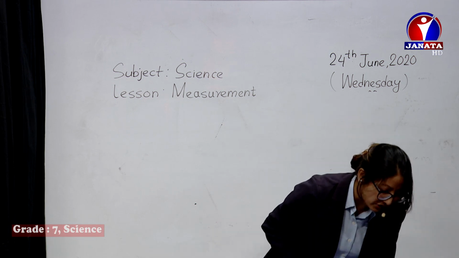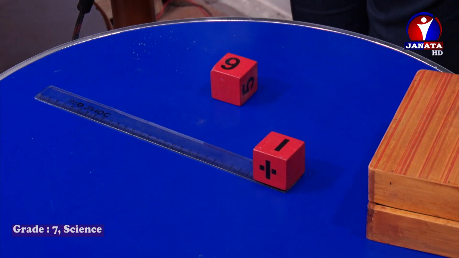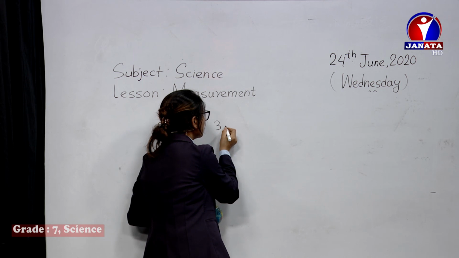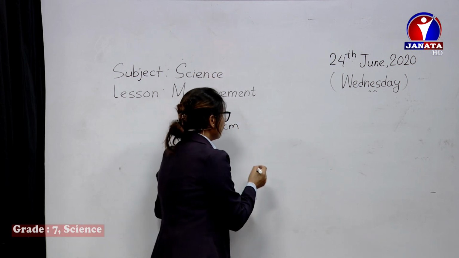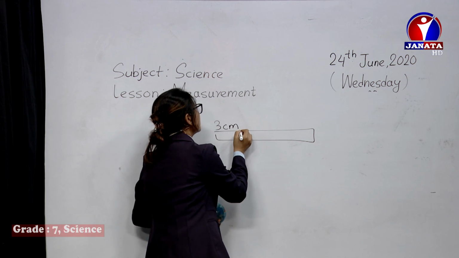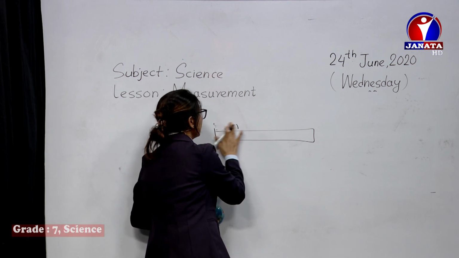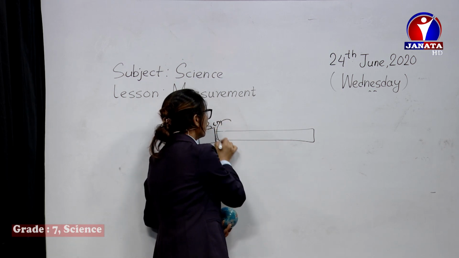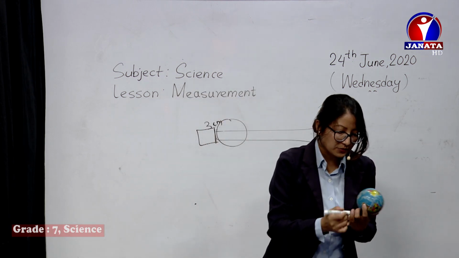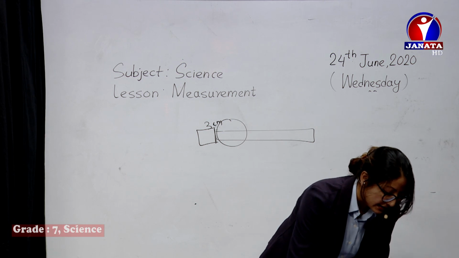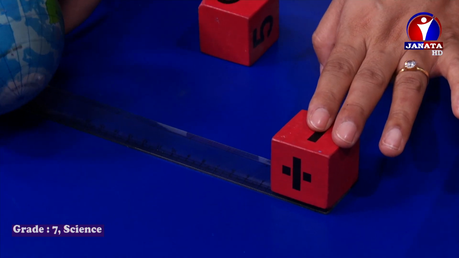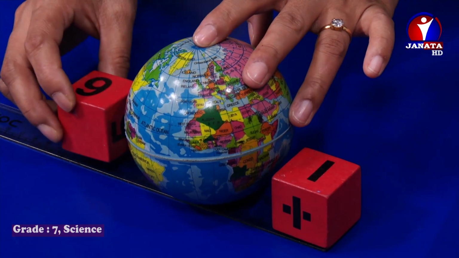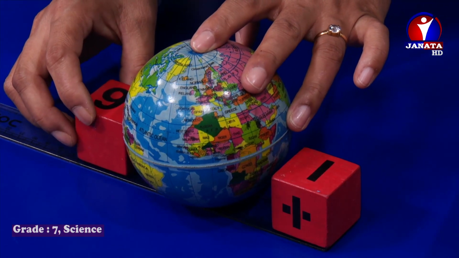As I've already positioned it fixed at 3 centimeters, I'll write here 3. It's been kept at the beginning position, at 3 centimeters. This is the scale, and I have kept the box lying at the 3 centimeter line. Now I will keep the ball here, exactly at 3 centimeters, and without moving it I'll take another block and simply keep it straight to it like this.